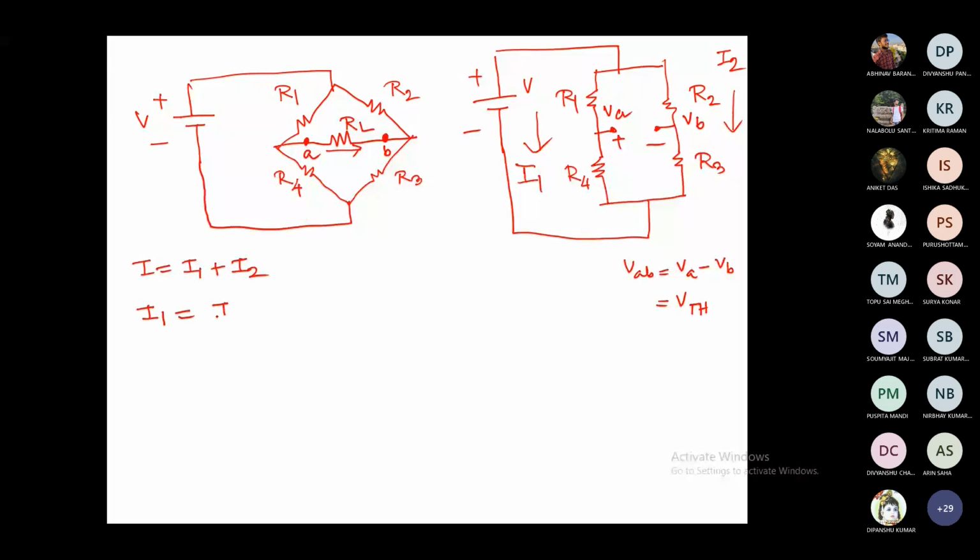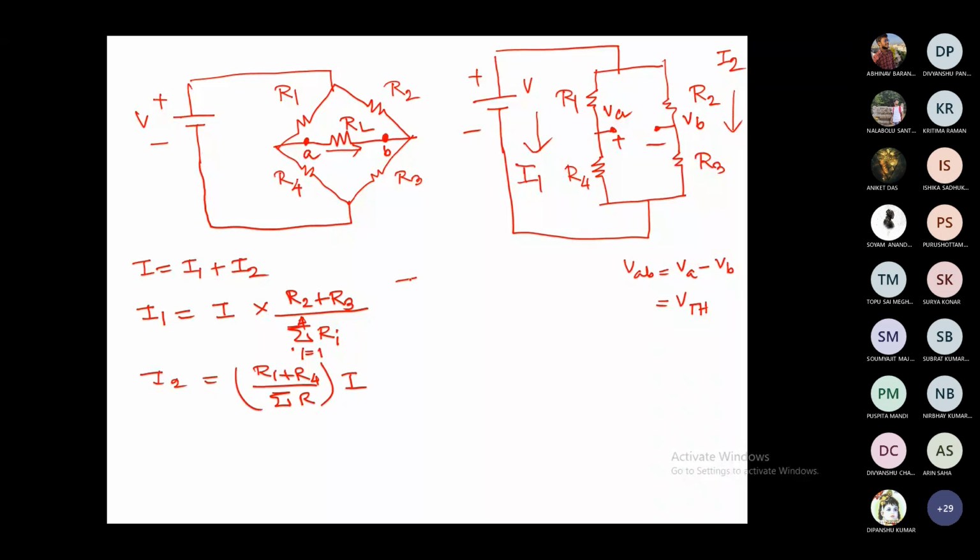It is R2 plus R3 divided by the summation of R1 plus R2 plus R3 plus R4, that is sigma R from 1 to 4, into I, right? And I2 is equal to R1 plus R4 by sigma R into I. So you got your I1 and I2.